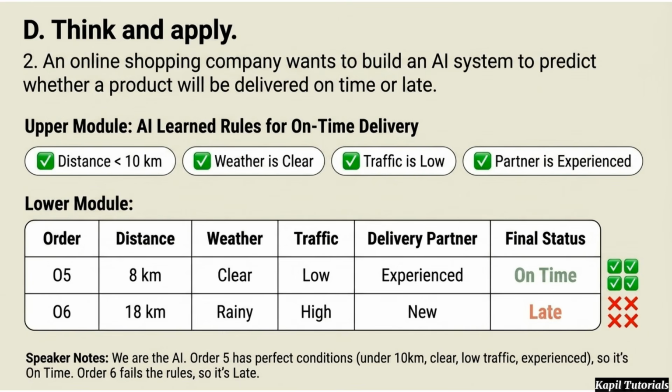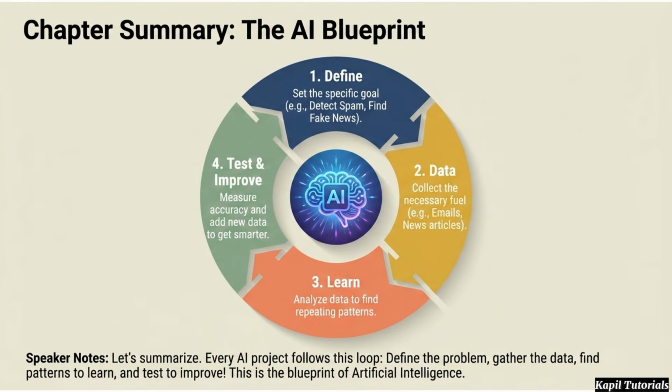Let's consider an AI system for predicting delivery times. By learning specific rules, like distance under 10 kilometers, clear weather, and low traffic, the AI can classify orders. For example, Order 5 meets these criteria and is marked on time, while Order 6 fails them and is marked late.